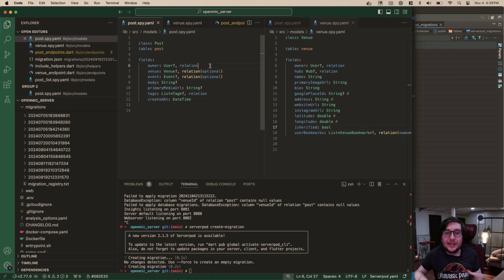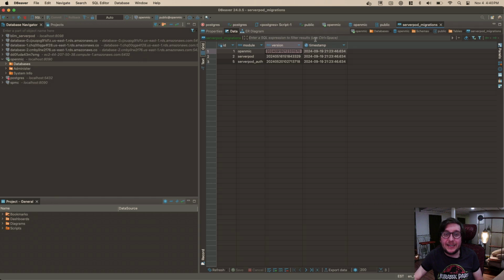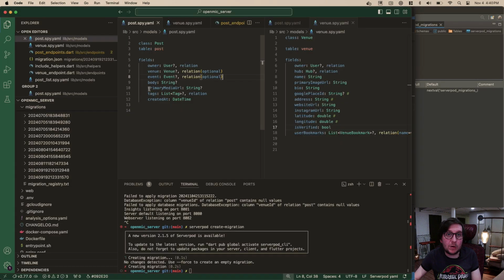Okay, so what I opted in doing after fiddling for a bit is we are doing a relation, but we're passing optional in here, which is a new thing I didn't know about. So we can kind of do that. And the cool thing is I tried to then make a migration, but it was like no changes detected. And I suspect it's because on the database side, the way we had it before with like venue ID and event ID is actually how it is stored on the database. So I think we're good. I think we can work with this now.